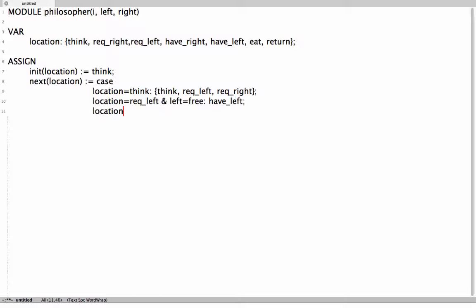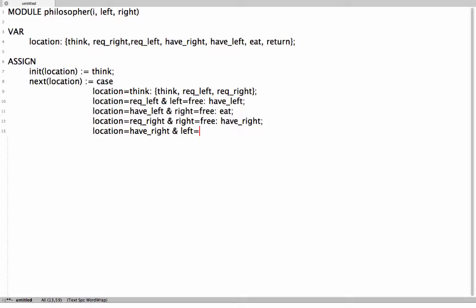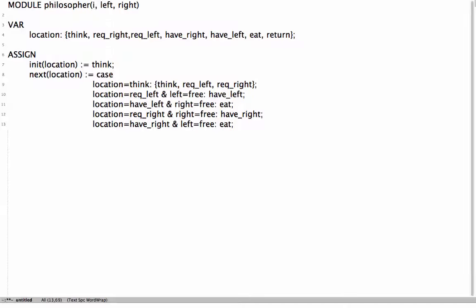Now, if the location is have left and if the right is free, then he can go to eat. Similarly, if location is request right and the right is free, he goes to the state have right, and if location is have right and the left is free, he goes to the eat state.